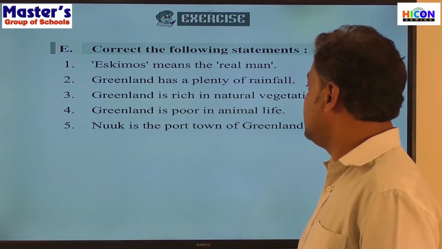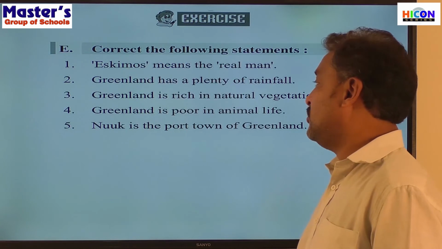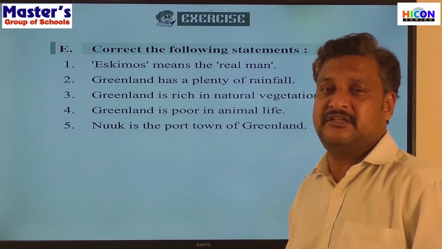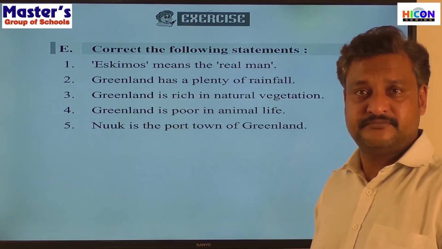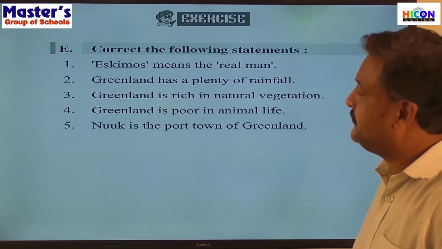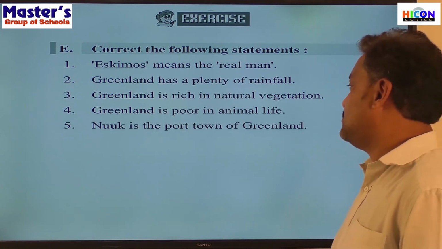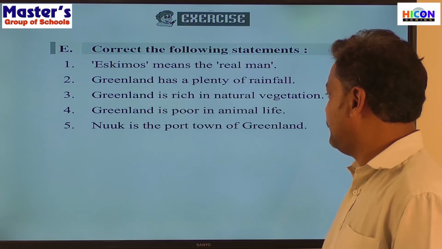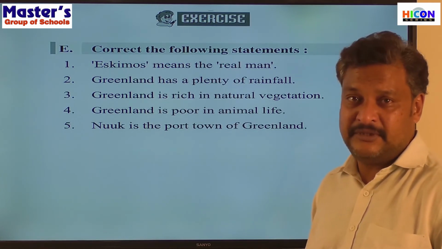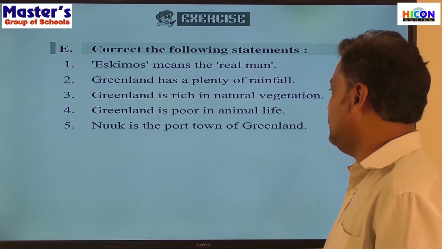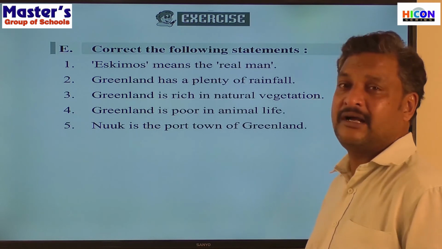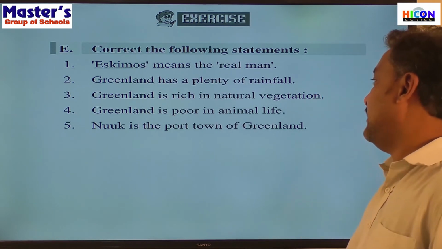Now, Greenland is poor in animal life. Again wrong. Why? Rich in animal life, isn't it? Plenty of animals are there. Different kinds of animals are there. So, Greenland is rich in animal life. Nuuk is a port town of Greenland. It's not a port town, it's the capital, isn't it? Or the biggest town. You can say the biggest town or the capital of Greenland.